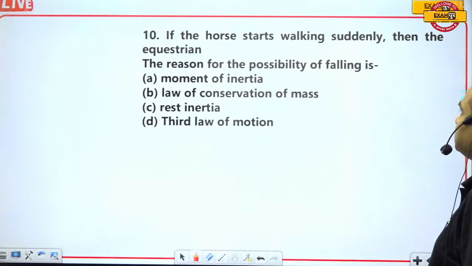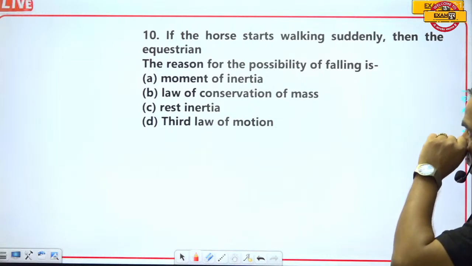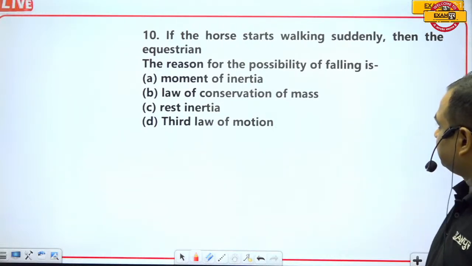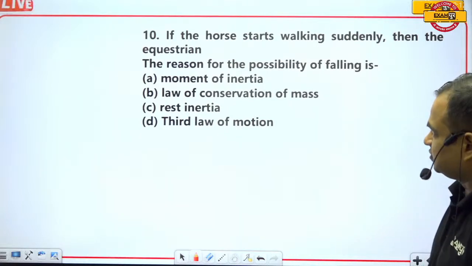If the horse suddenly starts walking, the reason for the possibility of the rider falling is moment of inertia?